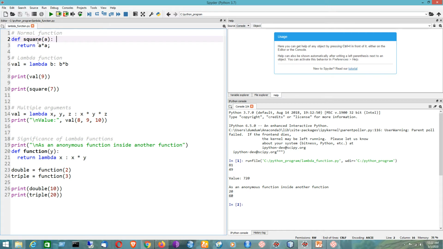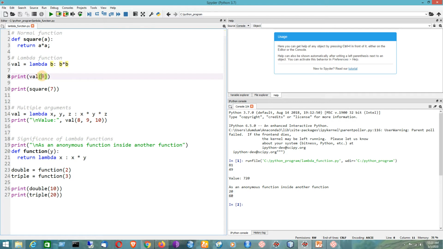Now the same function can be implemented by using a lambda function like val equal to lambda b colon b into b. That means b is the parameter being passed to the lambda function, and it will calculate the square of the number that is being passed to it. This can be done by using a particular value, say val 9.